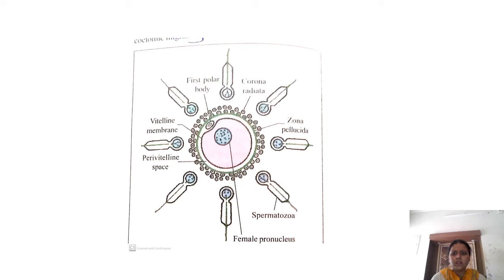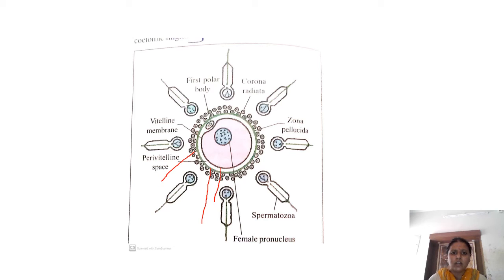When the sperm is going to approach the ovum, it has to encounter three barriers. First are the cells of the corona radiata. The second one is the zona pellucida, and the third one is the vitelline membrane.